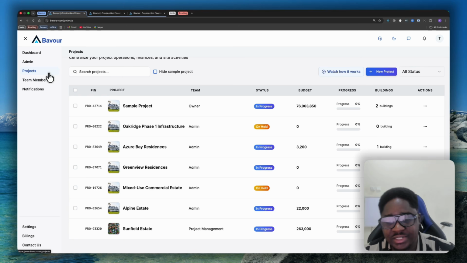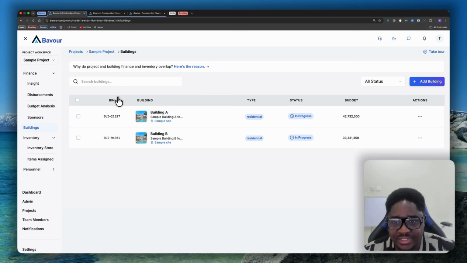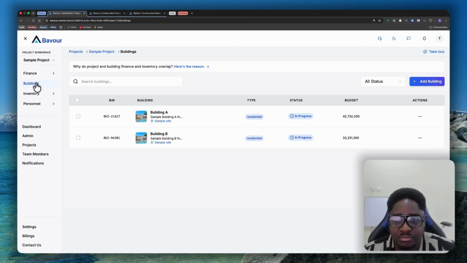Now, going back to the project, you should be able to see the financial health of your project without having to call your accountants. If you're the CEO, if you're the project manager, if you're somebody that should be seeing financial records, then on Bavour, you'll be able to see it in real time. So let's open the sample project in my case. I have four modules here on the project level. So I'm going to open the finance.